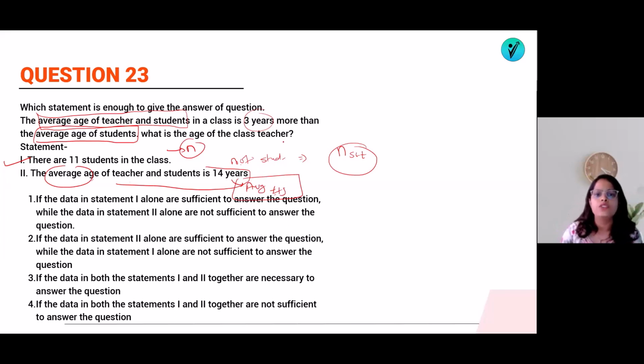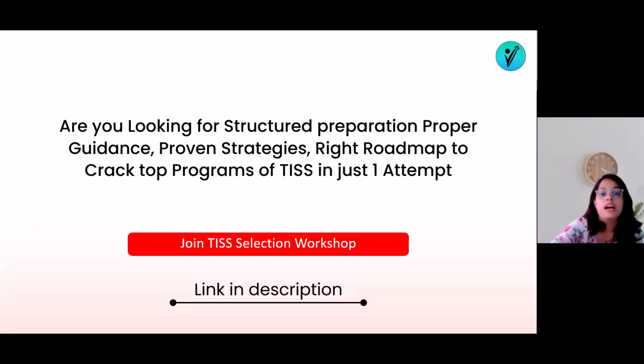So what they asked is, what is the age of the class teacher? Now I know the sum of teacher plus student, I know the sum of student, so you can find out the age of the teacher. So both of the sentences are necessary. Both statements are useful. So the answer will be, if the data in both statements are necessary to answer this question, option number C will be the answer. And that's it. That was your last question.